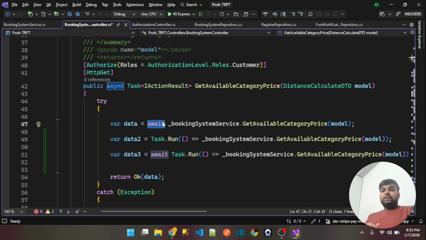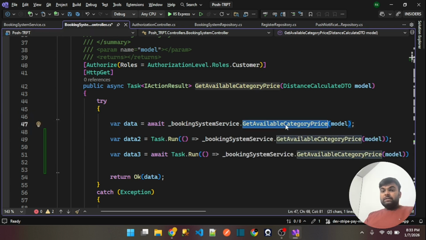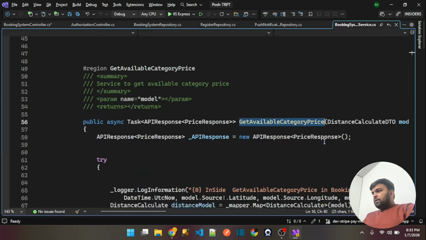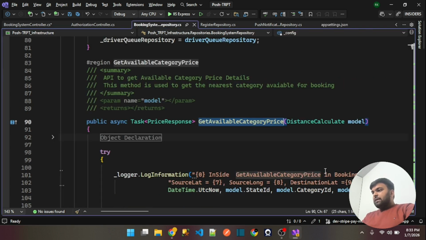Now let's see the next thing that you need to understand: when we should not use Task.Run, okay. Here you will see that in this API I am calling this service, okay. Let me introduce you to this service as well, what we are actually doing here. This is the service that we are calling here. Now let's move to the repository as well.